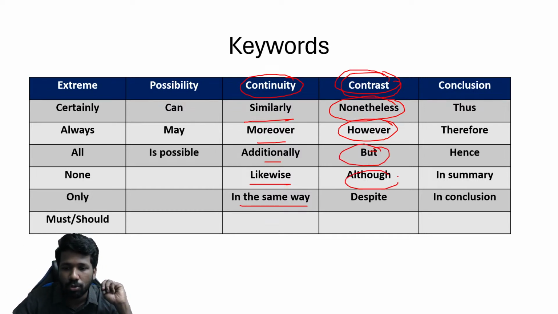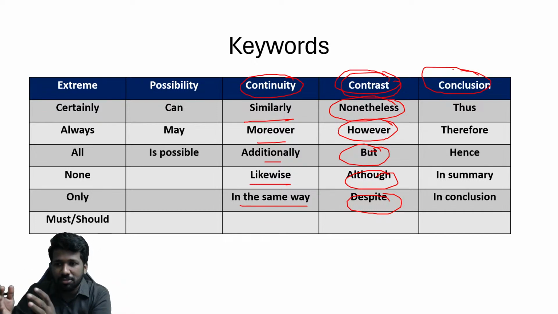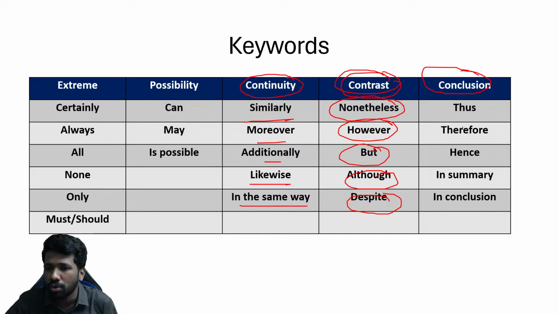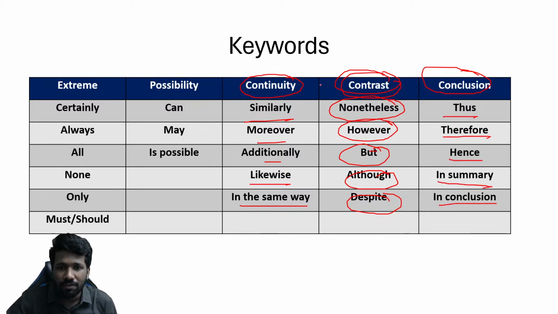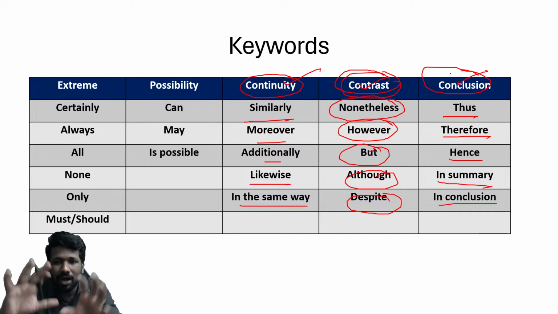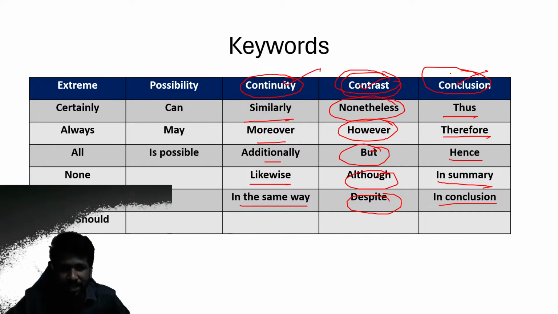But, however, although, despite, etc. Concluding, like in the end of the passage maybe, or if there are 2 passages, the first passage is concluded with these kinds of sentences or these kinds of words. So these keywords that are used for continuity, contrast, and conclusions, it is better to notice them because that will help you to understand what we are reading and which part of the passage we are understanding.